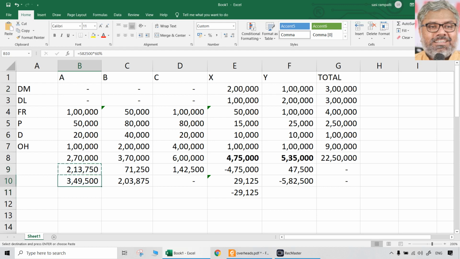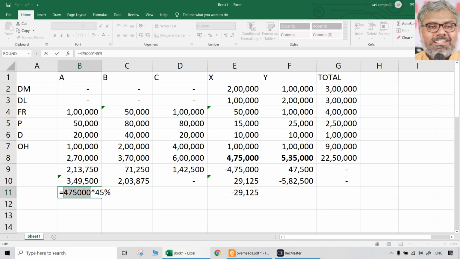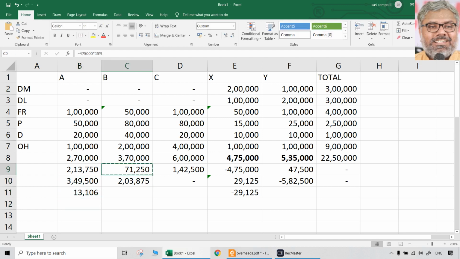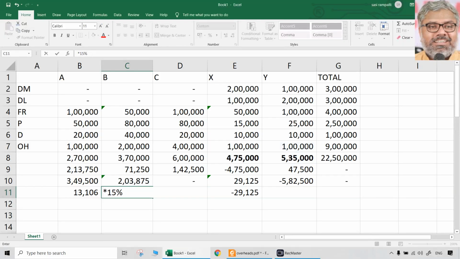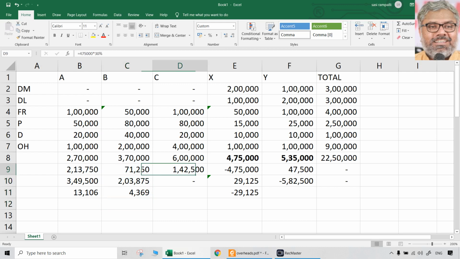Percentages we know already, what we used earlier. 29,125 into 15% and 30%.